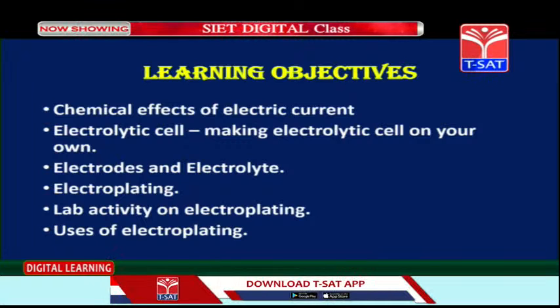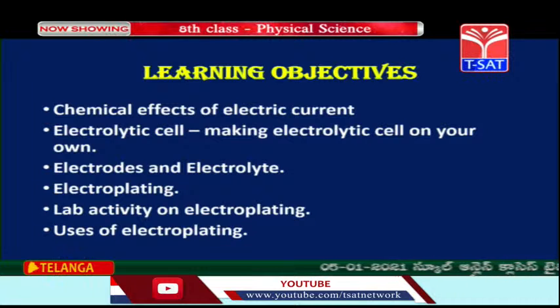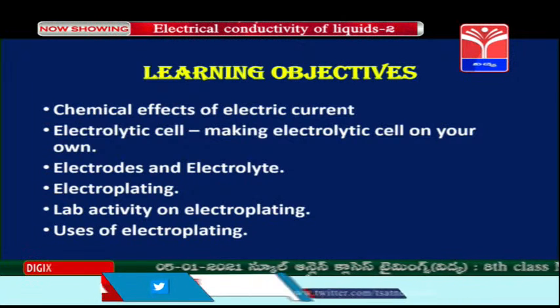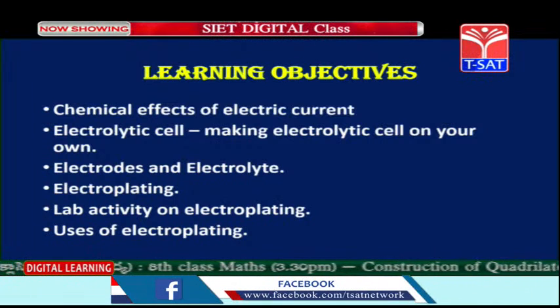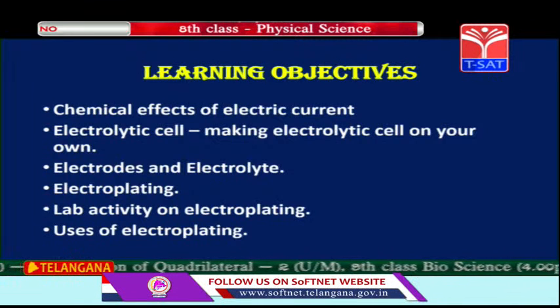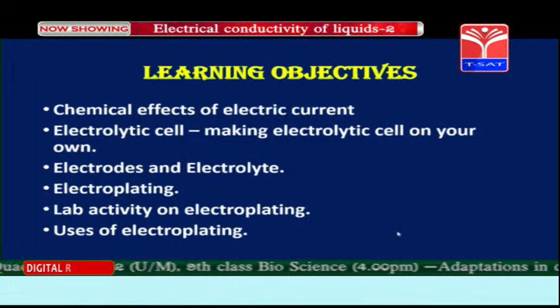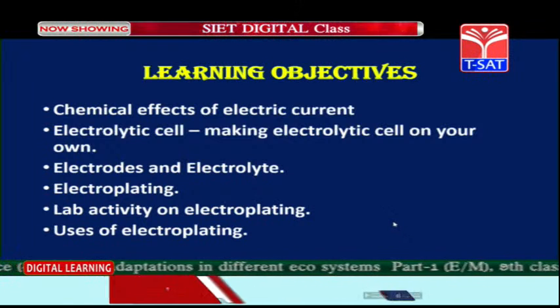We are going to understand the concept of electroplating. Then we will see a small activity on electroplating, that is how electroplating is done. And then uses of electroplating. These are the topics that we are going to learn today, children. So now let us begin with what we are going to start today, which is chemical effects of electric current.